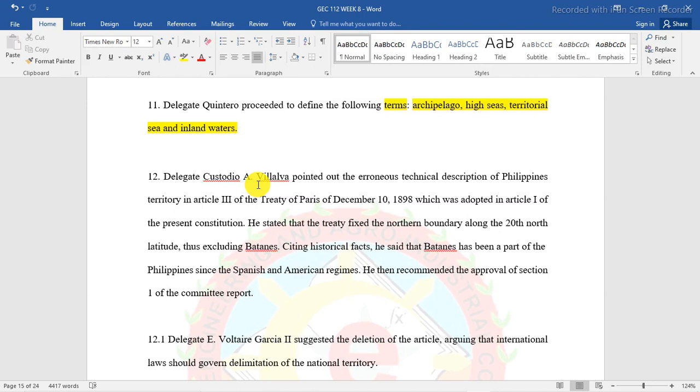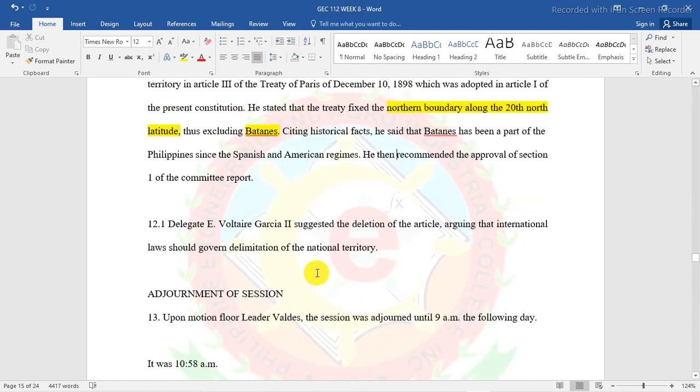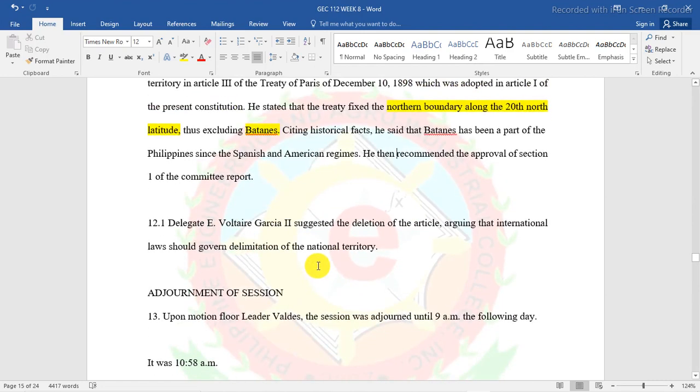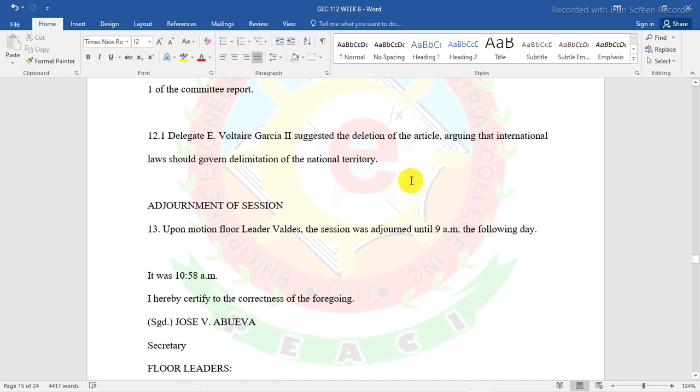He stated that the treaty fixed the northern boundary along the 28th north latitude, okay? Thus excluding Batanes. It excludes Batanes po sa northern. Okay? Citing historical facts, he said that Batanes has been part of the Philippines since the Spanish regime. He then recommended the approval of Section A of the committee report. So, kaya nga sa atin yung Batanes ngayon. Delegate A. Voltaire Garcia II suggested the derogation of the article, arguing that international law should govern the delimitation of the national territory.